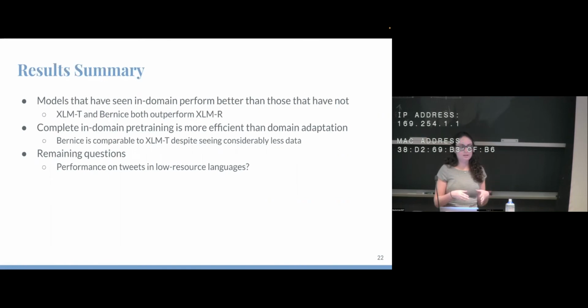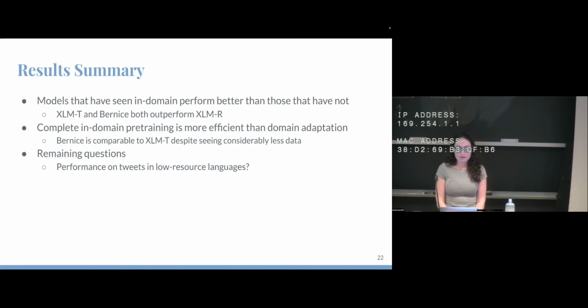So XLMT started from XLMR, which has seen all of Common Crawl, and then about 200 million multilingual tweets. Even though XLMT has seen less in-domain data than Bernice, XLMT has seen significantly more data overall. So even if you add up the XLMR and XLMT pre-training, it does not compare to the amount of pre-training that Bernice has had. Much lower amount of pre-training, considerably less data.